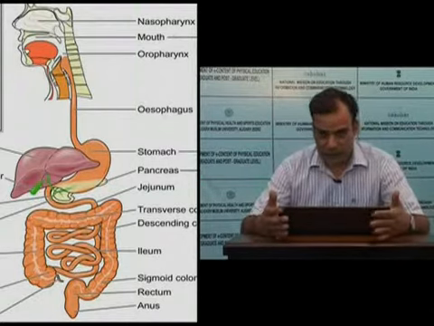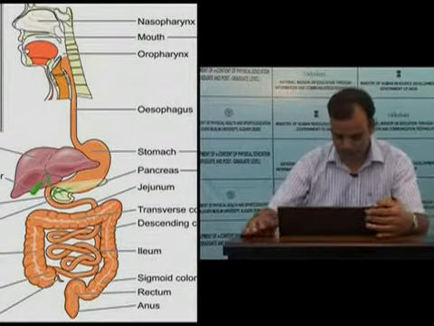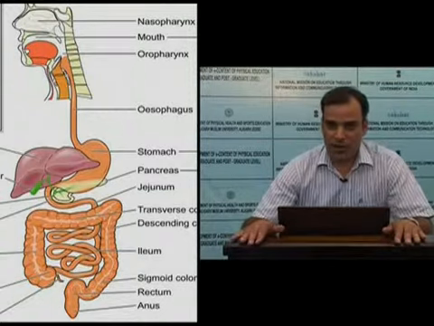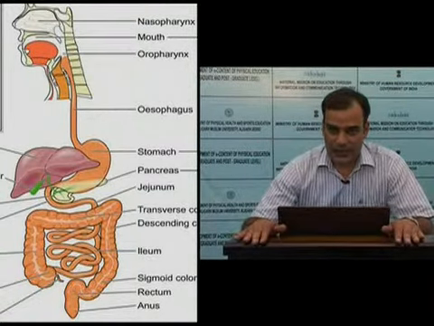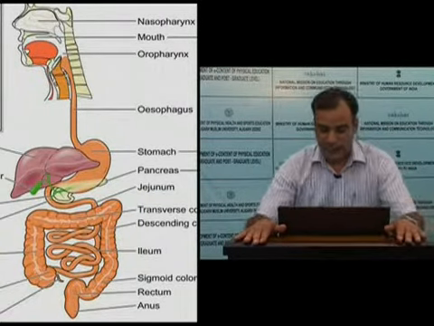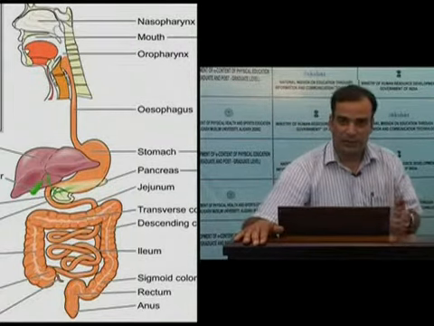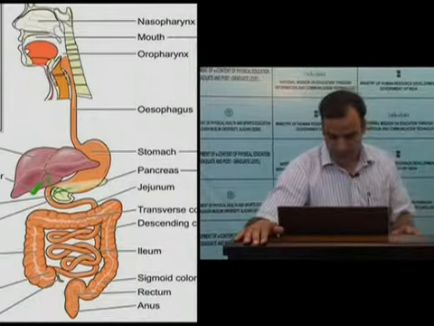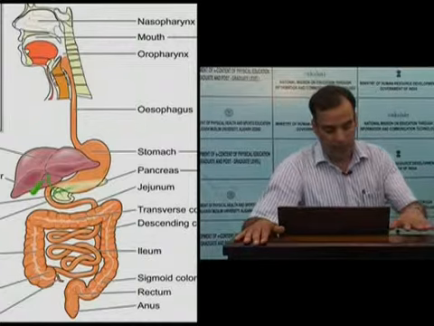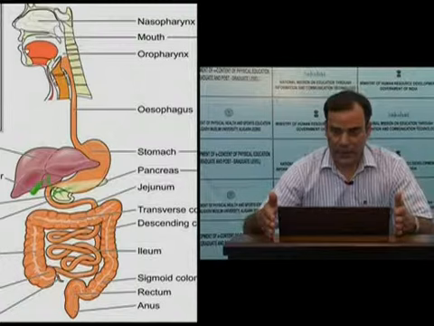Now, after the movements, let us discuss the different secretions of the gastrointestinal tract. Starting from the mouth, in the mouth we have a secretion called saliva. This saliva comes from the glands called the salivary glands. I have already said that these are accessory glands of the digestive system. Basically, the glands in the digestive system can be divided into two types, accessory glands and the main glands.